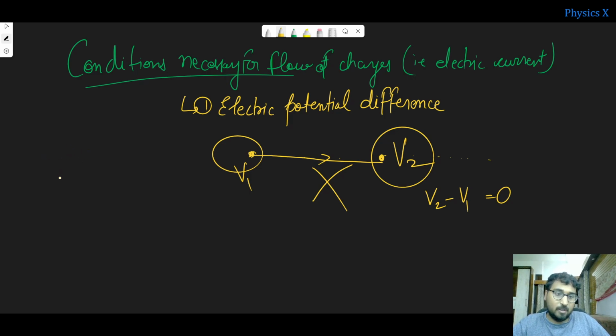Suppose an overhead tank is placed on the ground only, and here is the overhead tank.